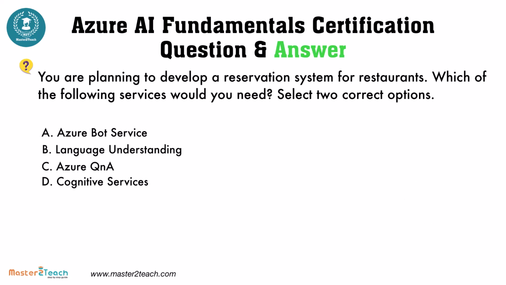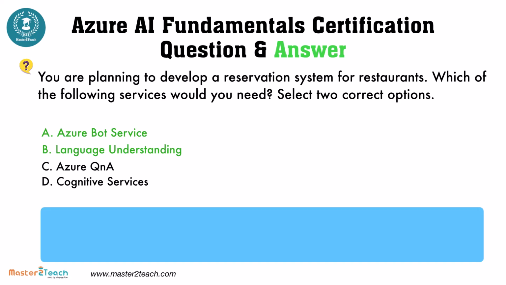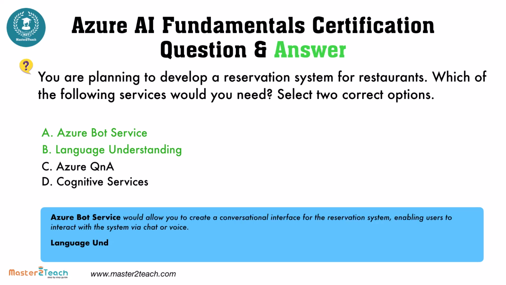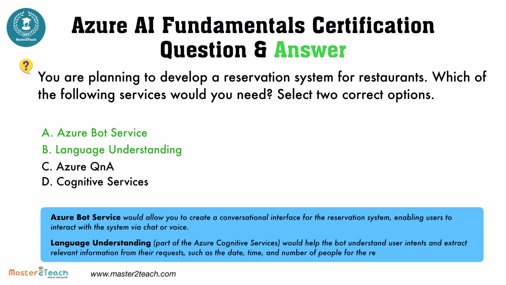The two correct options you would need for developing a reservation system for restaurants are Azure Bot Service and Language Understanding. Azure Bot Service would allow you to create a conversational interface for the reservation system, enabling users to interact with the system via chat or voice. Language Understanding, part of the Azure Cognitive Services, would help the bot understand user intents and extract relevant information from their requests, such as the date, time, and number of people for the reservation.